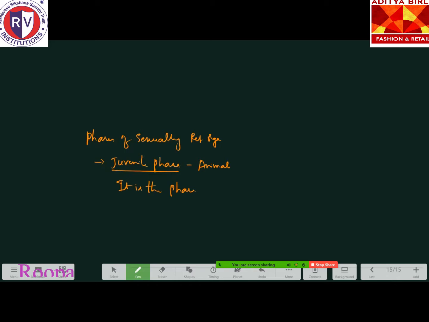It is the time period between birth and maturity. When a child is born, from that till the maturity phase, when she or he comes to the puberty stage, that is called the juvenile phase. You can write: it is a phase between birth and maturity, called juvenile phase.